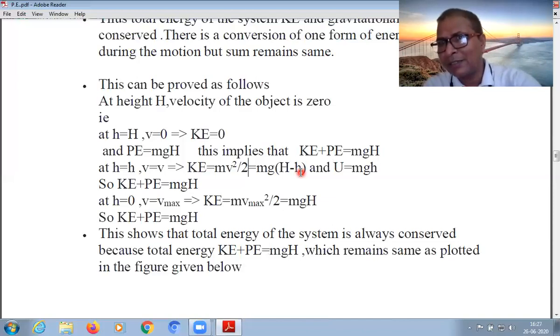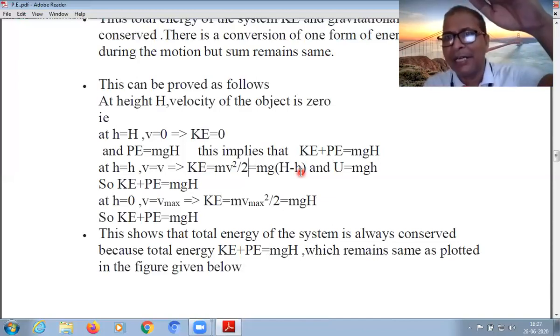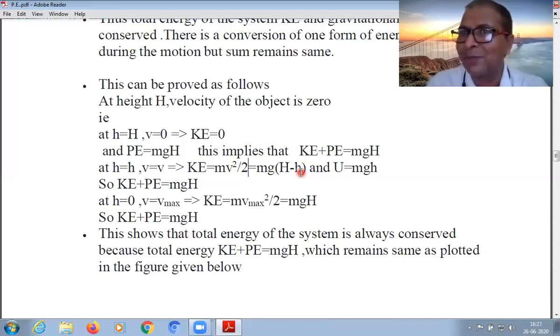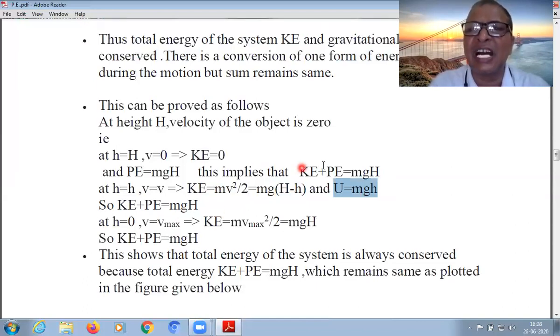The lower part of the energy remains in the form of potential energy, and the upper part of the height is converted into kinetic energy, where the upper height is capital H minus small h. So add both. When we add mg(H minus h) and mgh, mg small h and mg small h cancel and remain mg capital H. Now see carefully, at the top the total sum of energy is mgH.